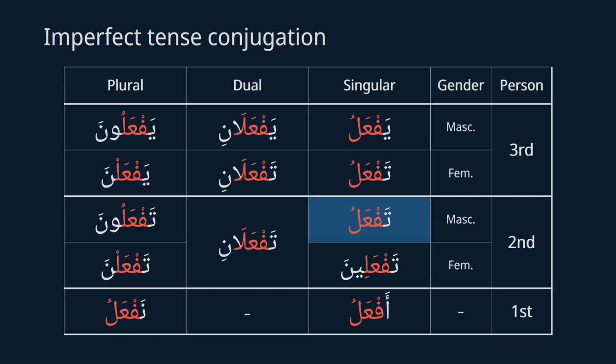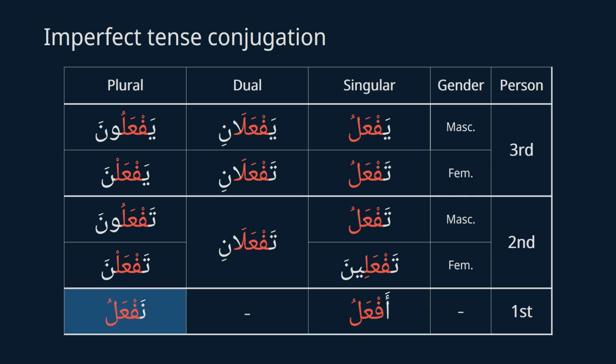Next, taf'alu is you do for addressing a male. Taf'alani is you do for addressing two people, regardless of gender. Taf'aluna is you all do. Next, taf'alina is you do for addressing a female. Taf'alna is you all do for a female group. Now on to the last line. Af'alu is I do, and naf'alu is we do.